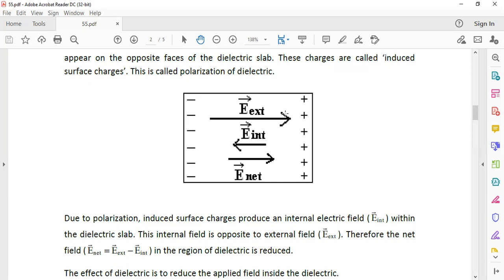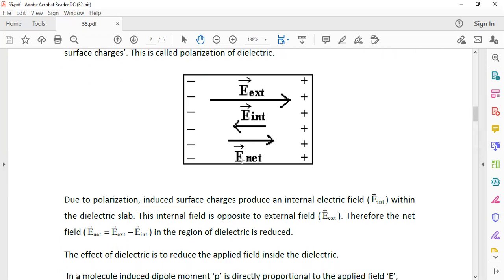External field actually polarizes the material. The internal field opposes this polarization. Therefore, the internal field is also called depolarizing field. The net field inside the dielectric is a smaller one compared to the applied field.